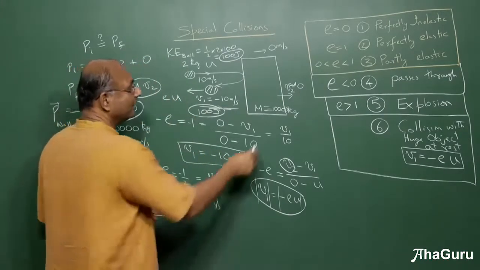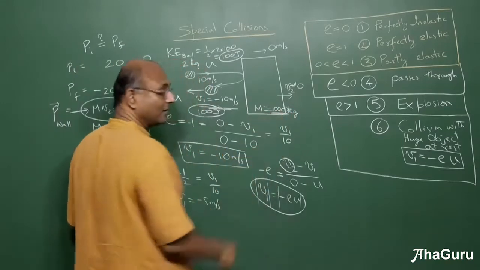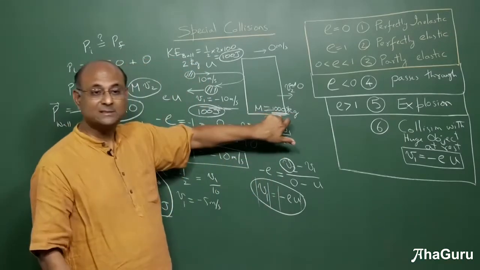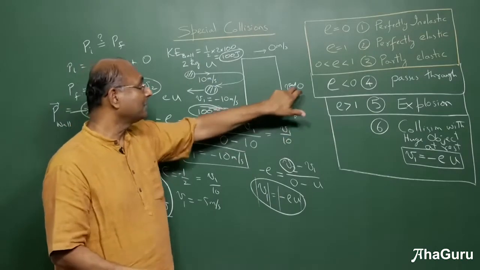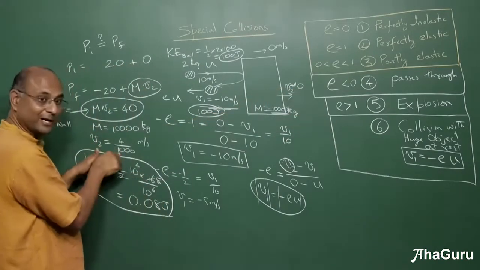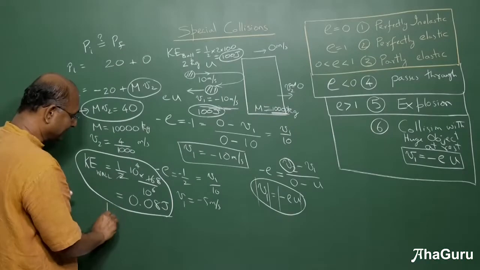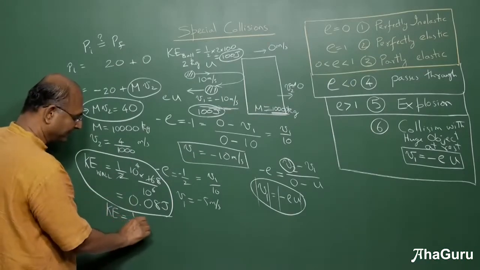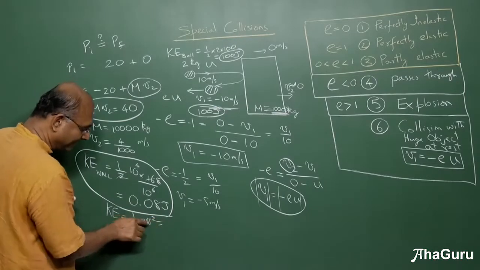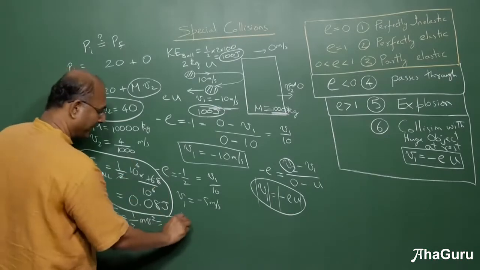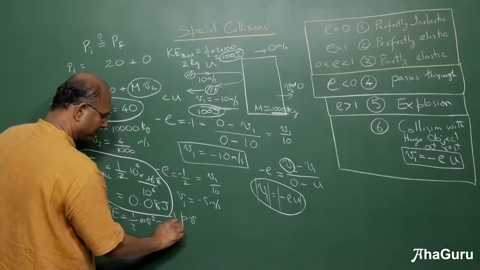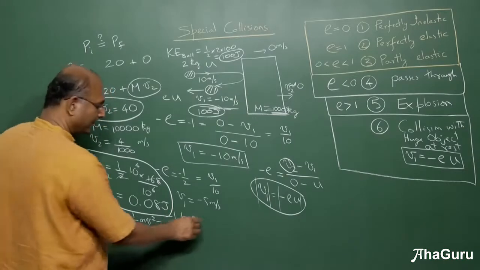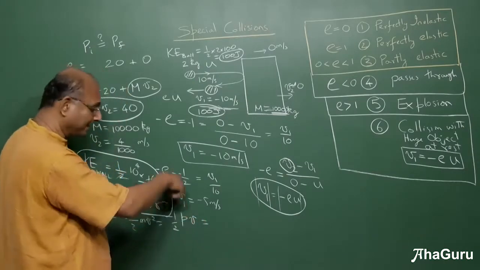So instead of thinking of this as 10,000 kilograms, suppose you made this 1 million kilograms, this V2 would have become even smaller. So the basic point is kinetic energy, you can write it as half mv square, but you can also write that as momentum into V. So you can write momentum into V times 1 by 2. And V you can write as momentum by m.